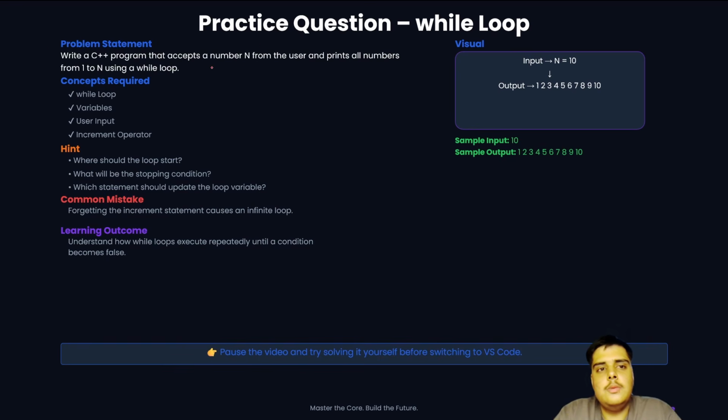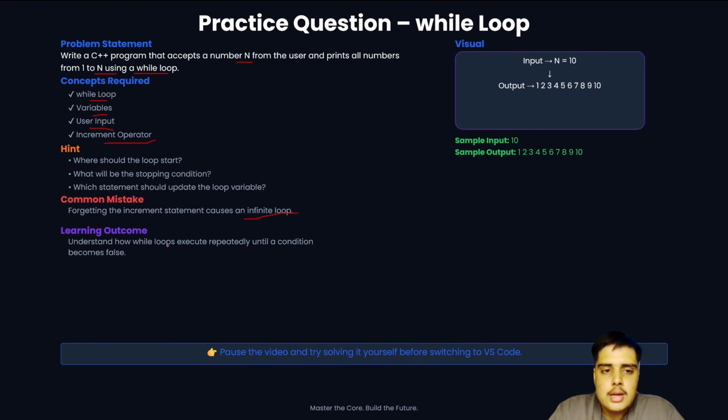So the first question for the while loop will be: write a C++ program that accepts a number n from the user and prints all numbers from 1 to n using a while loop. The concepts here are while loop variables, user input and the increment operator. Hint: where should the loop start, what will be the stopping condition, and which statement should update the loop variable? A common mistake is forgetting the increment statement, causing an infinite loop.